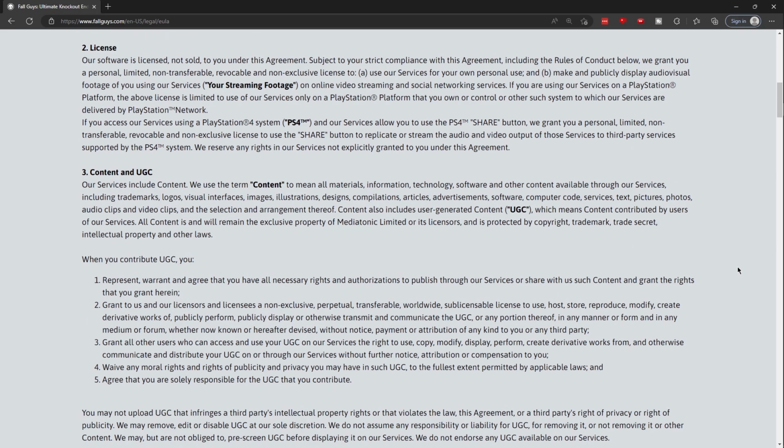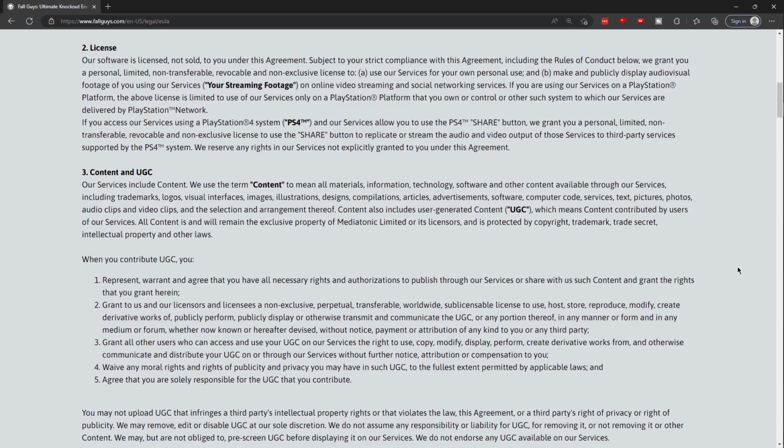2. Our software is licensed, not sold, to you under this agreement. Subject to your strict compliance with this agreement, including the rules of conduct below, we grant you a personal, limited, non-transferable, revocable, and non-exclusive license to you: A. Use our services for your personal use, and B. Make and publicly display audio-visual footage of using our services, your streaming footage, on online video streaming and social networking